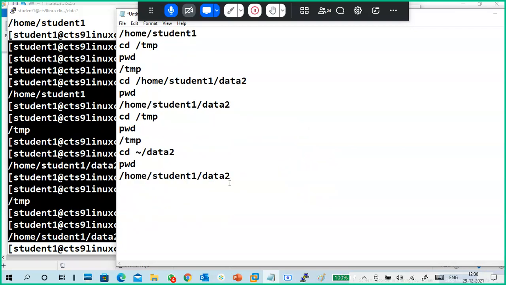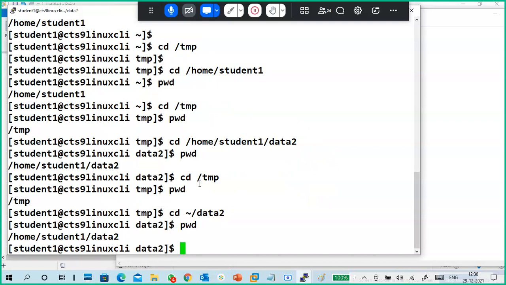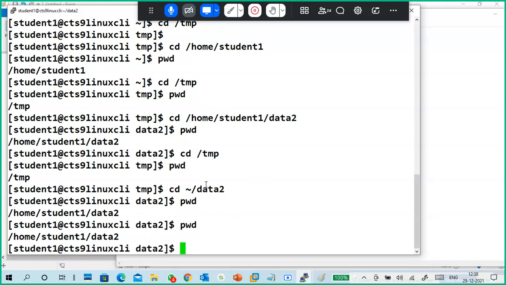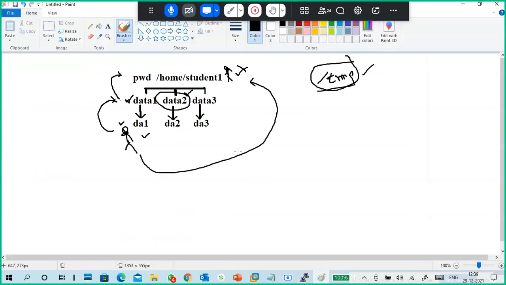Okay, I will say a few sentences, but you just try to understand. Guys, my current location is data 2. I want to go to data 3 from here.